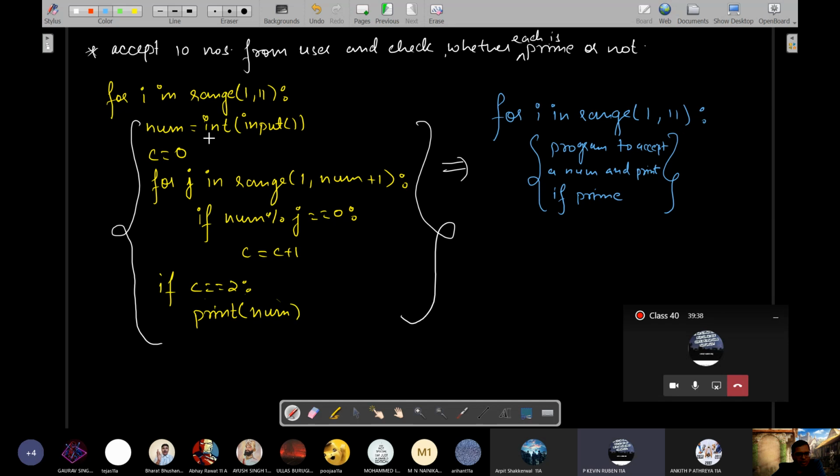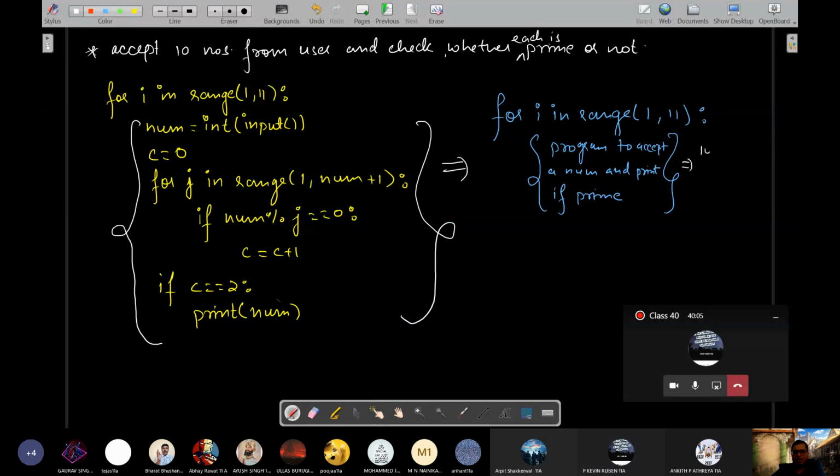Okay. So each time a new number. And that process of accepting a number and printing if it is prime or not by calculating the number of factors will be repeated 10 times. So in a way, 10 different numbers will be accepted and each will be printed only if it is prime. Okay, sir. So that is what we are doing, and that was the question.